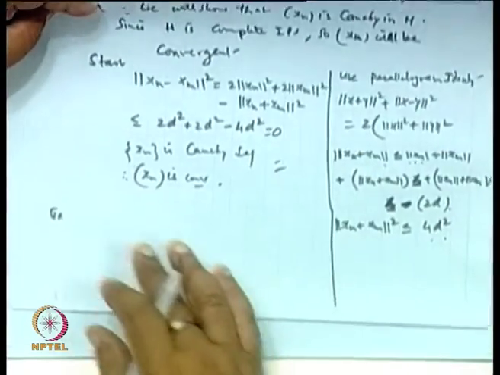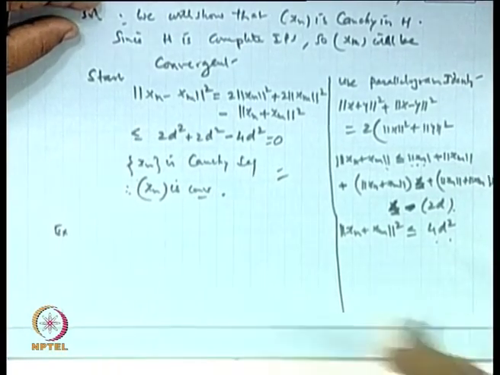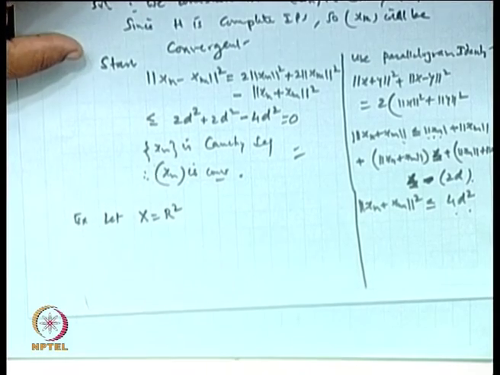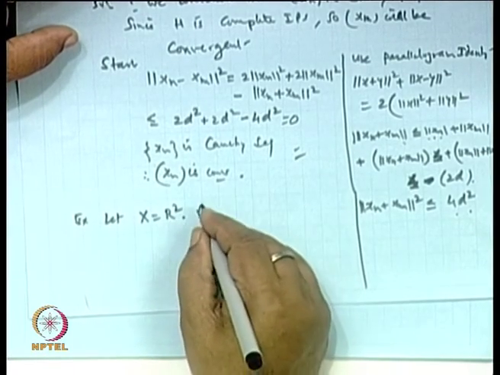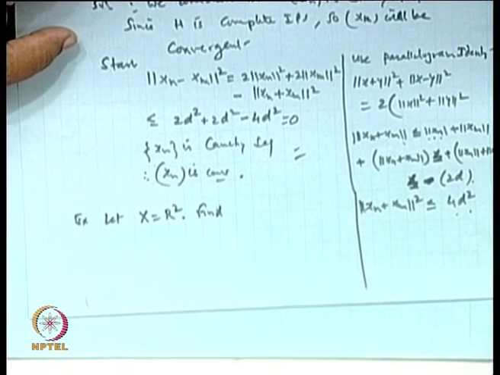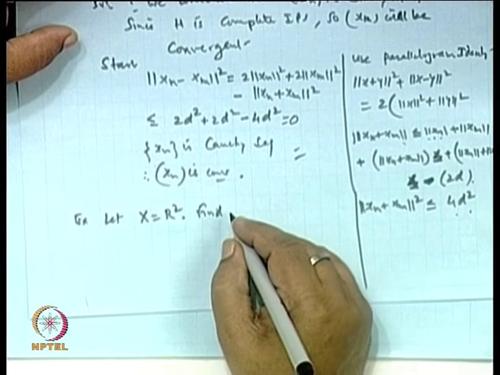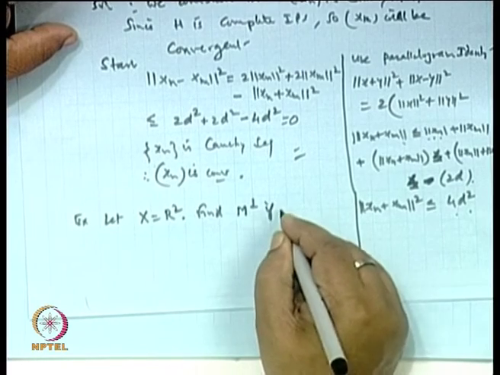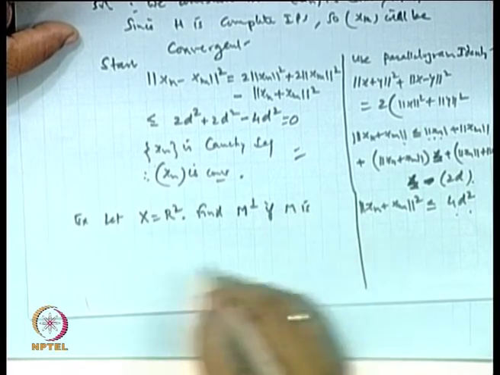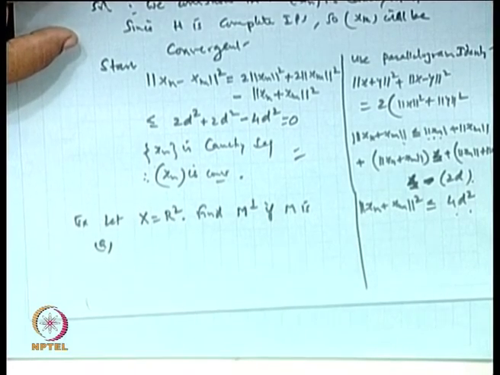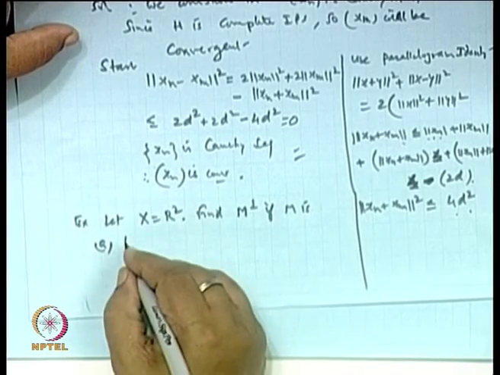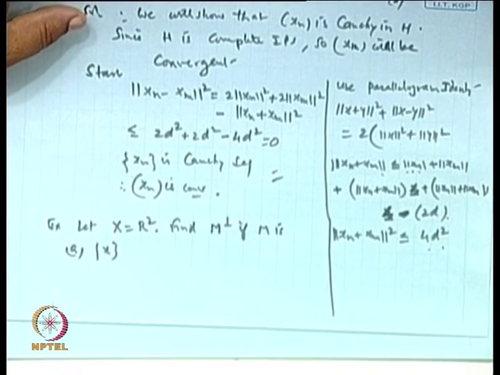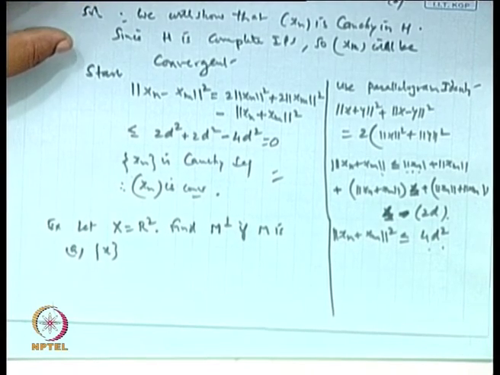Let x belong to R2, find M orthogonal if M is the singleton set {x}, where x is (xi1, xi2).